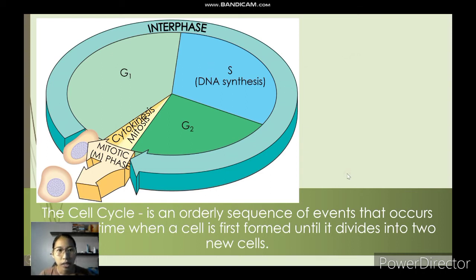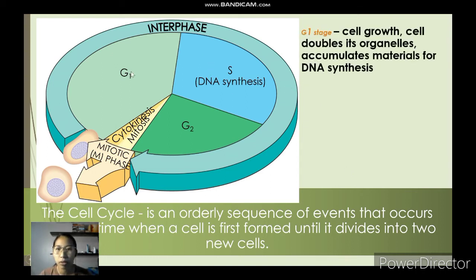So, atong isa-isahon. So, unsa bang mahitabo sa G1? During the G1 phase, your cell would grow normally, syempre. And then, the cell doubles its organelles and accumulates materials for DNA synthesis. So, ngano man nga kinahanglan magdoble ang organelles? Because, in the G1 phase, diha pa lang nag-start na, ug ready na ang imuhang cell for cell division.